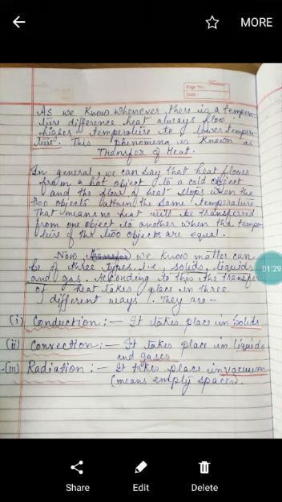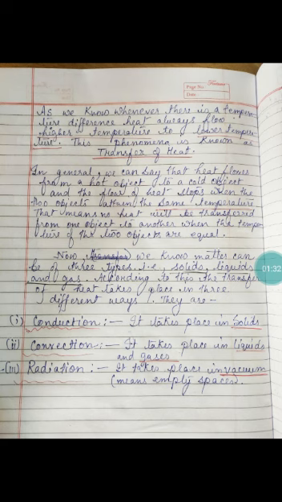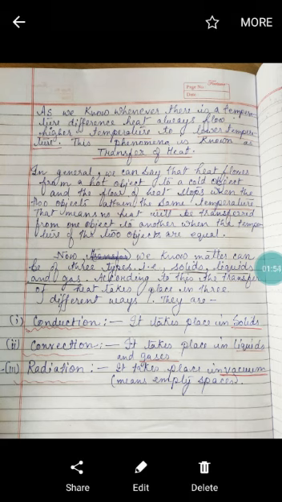So, we know that matter can be of three types. What are they? Solid, liquid, and gases. According to the state of matter, the transfer of heat takes place in different ways. They are conduction, convection, and radiation.